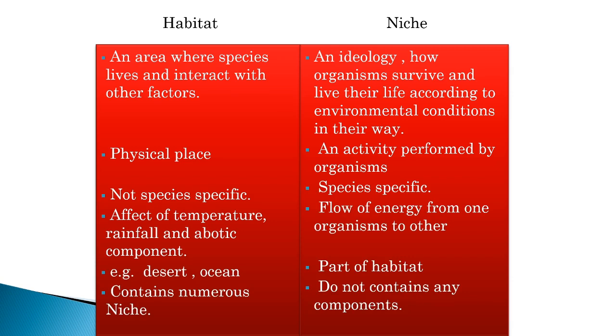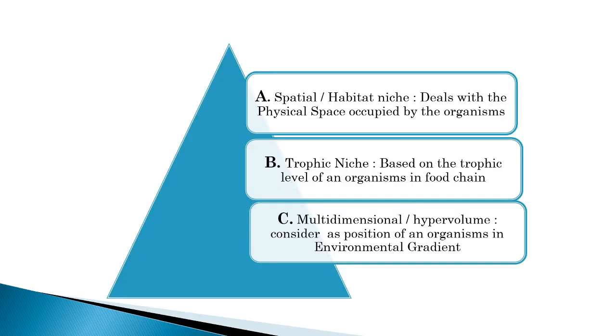Habitat is not species specific, but the niche is specific. Habitat gets influenced by temperature, rainfall, abiotic components, but the niche shows a flow of energy from one organism to another organism. For example, a desert and ocean are examples of habitat, and niche is a part of habitat. It does not contain any components.